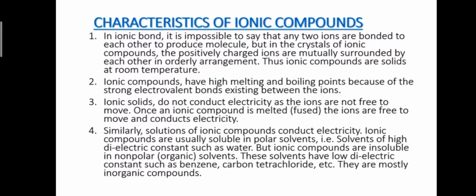Now the characteristics of ionic compounds. In an ionic bond, it is impossible to say that any 2 ions are bonded to each other to produce a molecule. But in the crystals of ionic compounds, the positively charged ions are mutually surrounded by negatively charged ions in an orderly arrangement. Thus, ionic compounds are solid at room temperature.